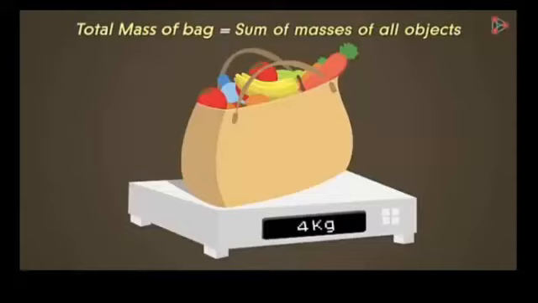But when we add these objects inside this bag, it shows a mass of 4 kg. It means the total mass of the bag is equal to the sum of masses of all objects. So students, think about it, there must be some particles which are responsible for the mass of an atom.